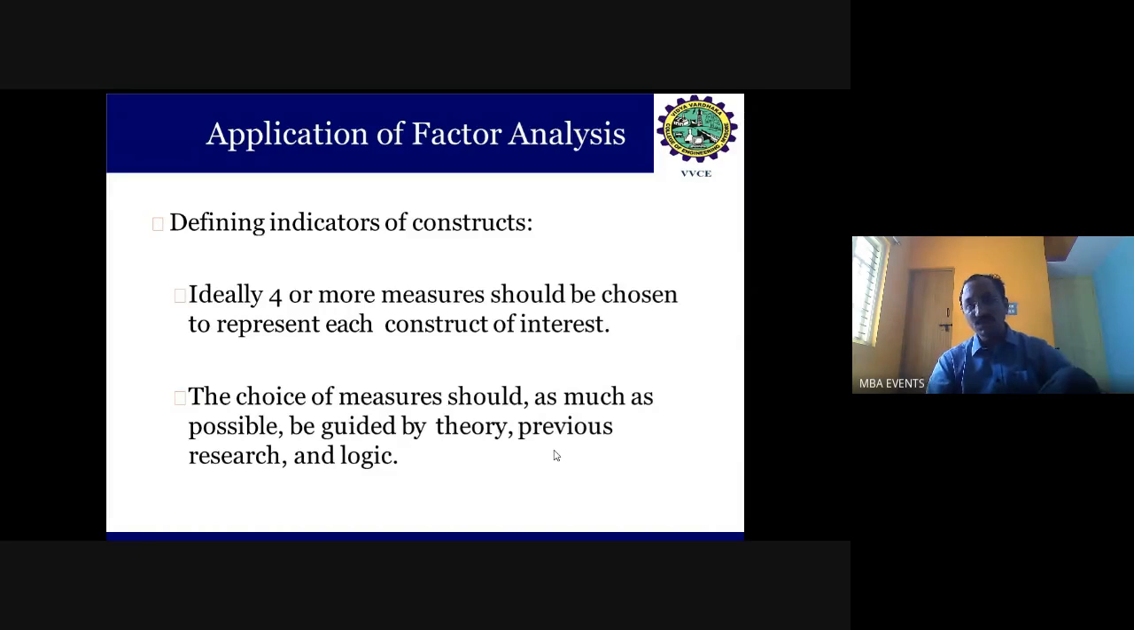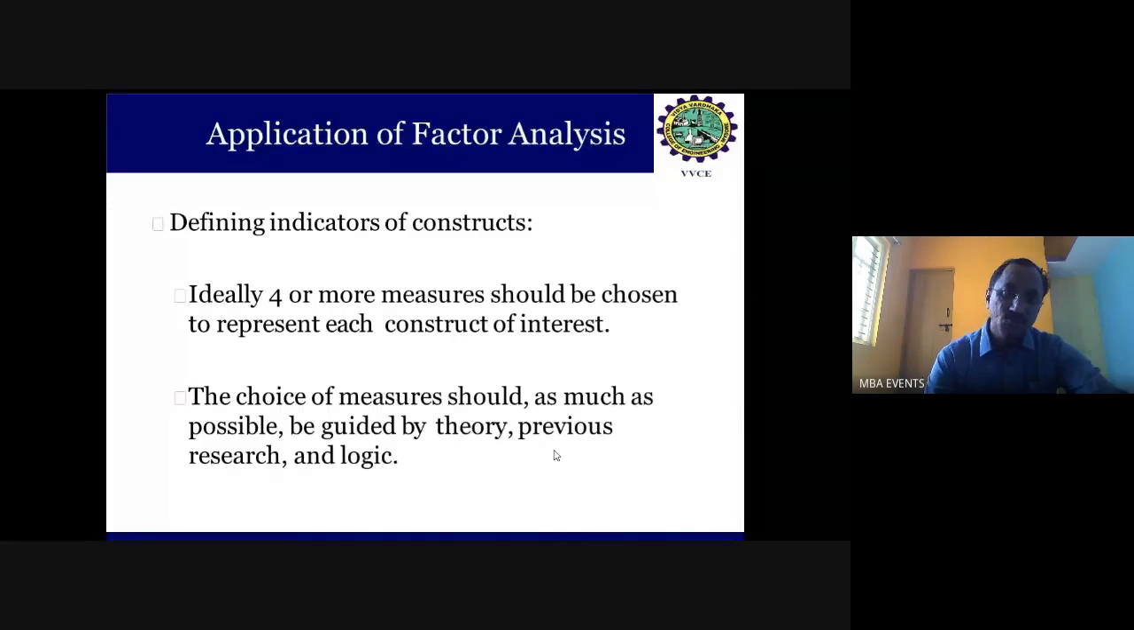So defining indicators of constructs means, any factors when you're going to execute, at least you should have ideally 4. Even sometimes 3 can also be considered based on the respondent's opinion. So the choice of measures should as much as possible be guided by theory, previous research, and logic. Then another example I can take.